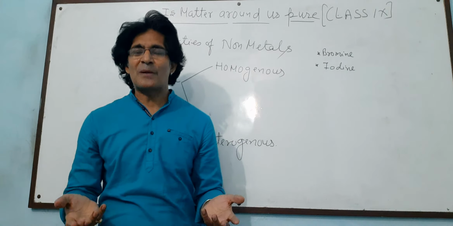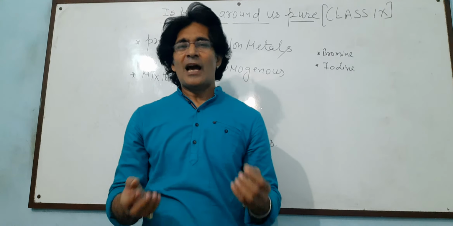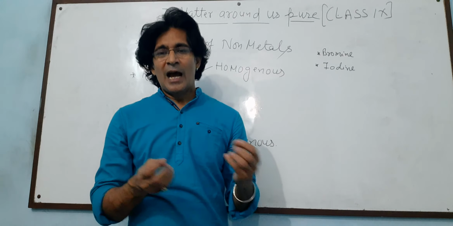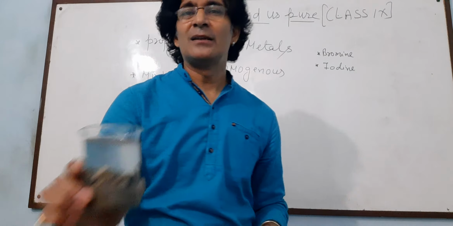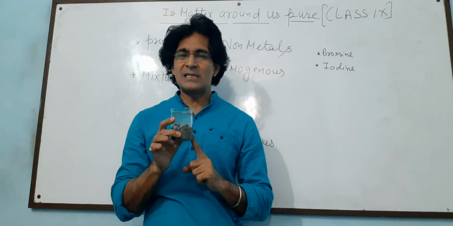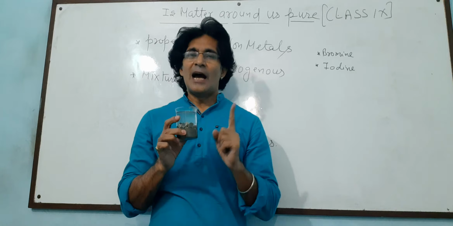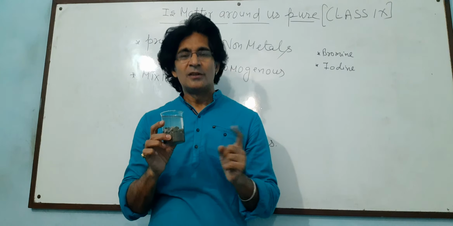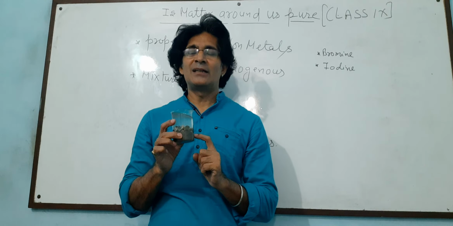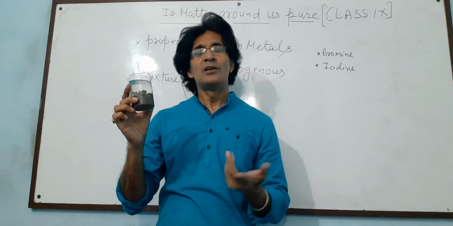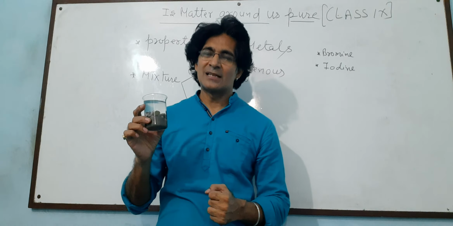You cannot see the particles with your naked eyes, and when left undisturbed they do not settle down. And in a heterogeneous mixture, you can see the different boundaries in different ratios, and the particles settle down when left undisturbed, and you can see them easily by your naked eyes.